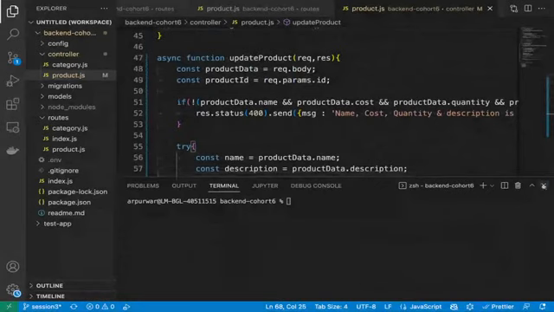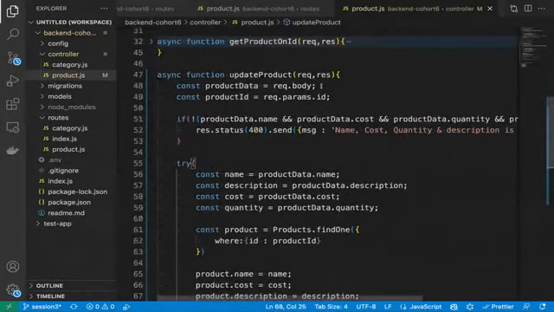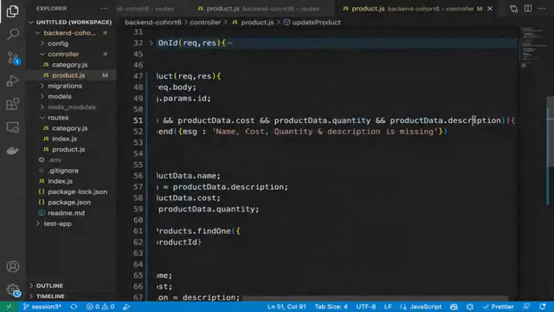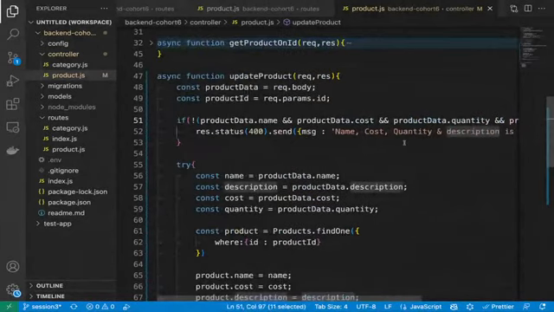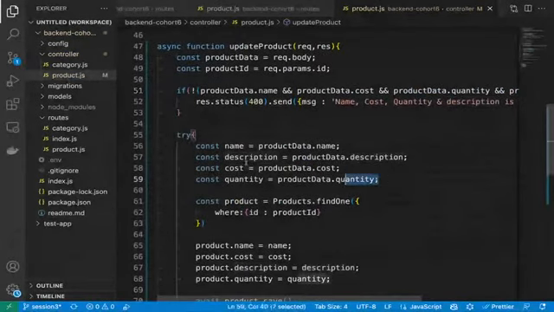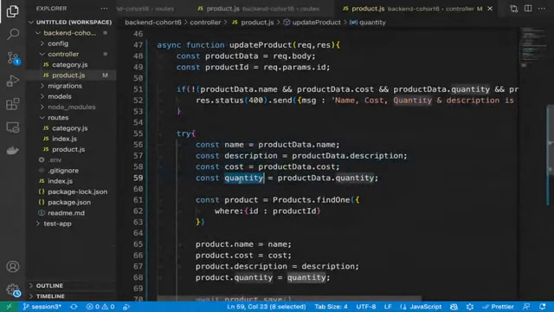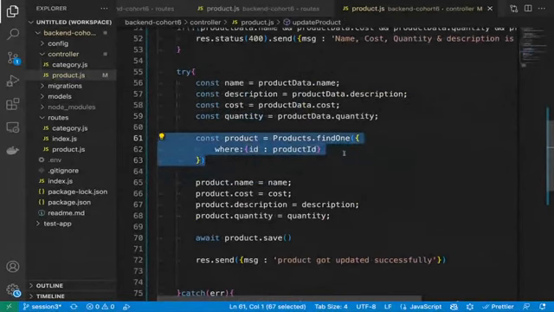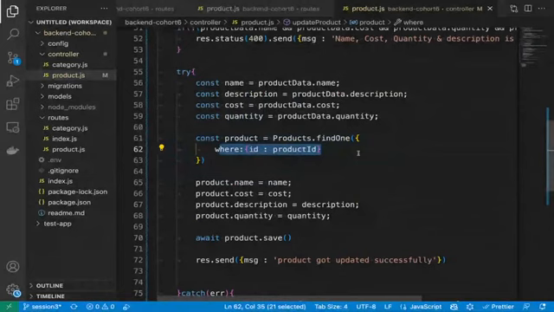So see guys, let me repeat it. What I did first, I just took all the data from the body, also took the ID from the params, and then I am checking the condition that in the update body, name, cost, quantity, and description, everything should be there. If not, simply return the error. Now here we are just fetching that data and storing it in variables name, description, cost, quantity. Then what I did, this is the new thing. I am finding out whether this entry exists in the database or not.